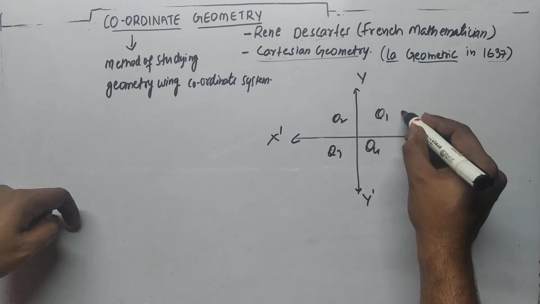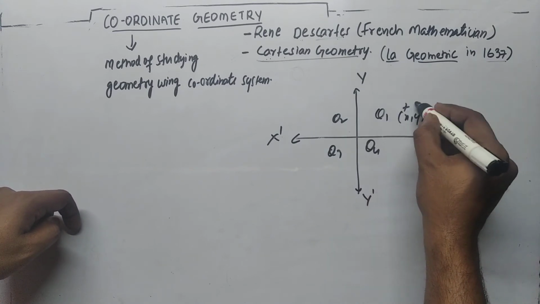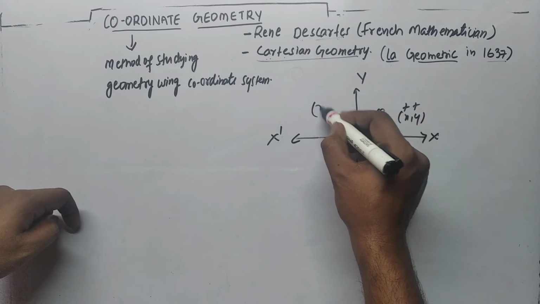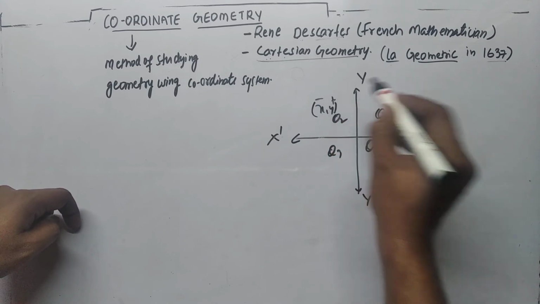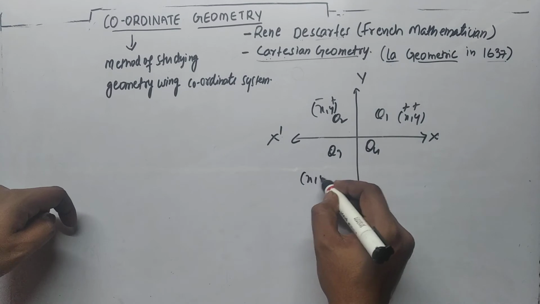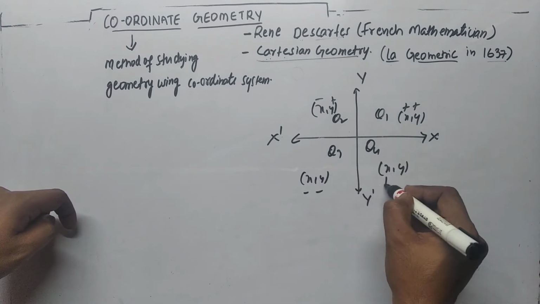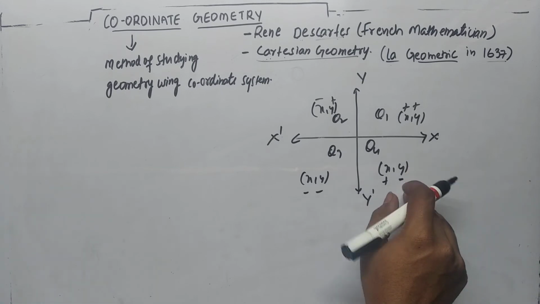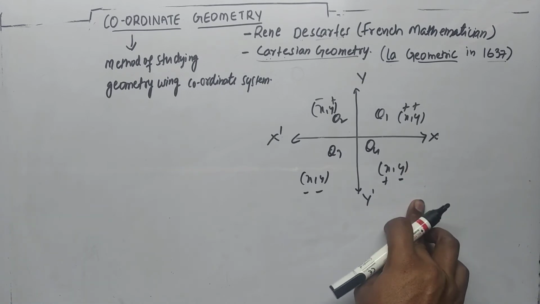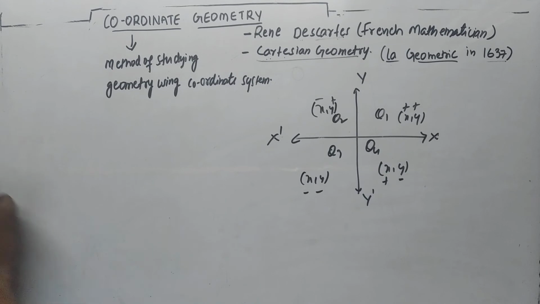In quadrant 1, x and y values are both positive. In quadrant 2, the x value is negative and the y value is positive. In quadrant 3, x and y values are both negative. In the fourth quadrant, the x value is positive and the y value is negative. So this is what they have explained.